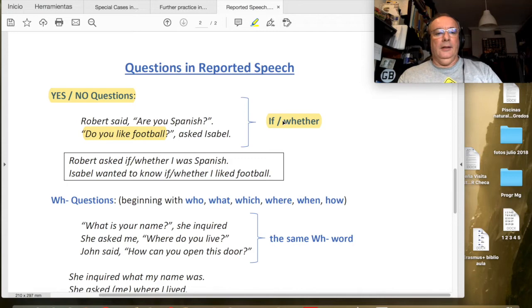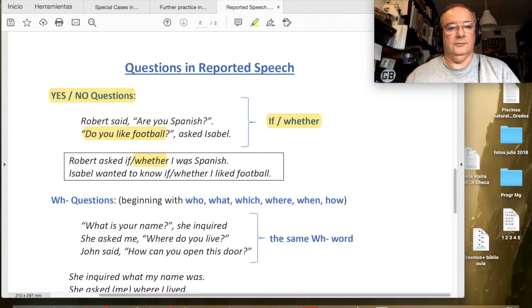Okay. Robert said, "Are you Spanish?" Robert dijo, ¿eres español? Robert me preguntó que si yo era español. Okay. This "que si yo era español" corresponds to if or whether. Now, here we have the transformation, okay? We must remember the right spelling of the word whether, okay? Do not mistake it with the weather, tiempo atmosférico. The weather today is beautiful, okay? So there is a clearly different spelling between one and the other.